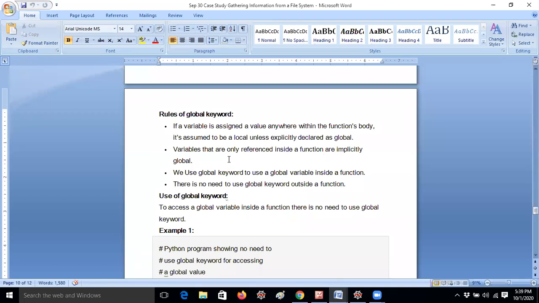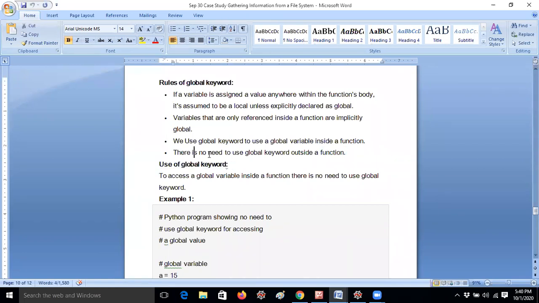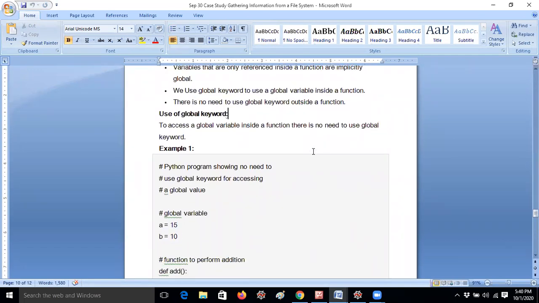For example, if I have a equal to 10 globally, and I specify global a internally, that is also a global variable. Whenever you declare outside a function, there is no need to declare the global keyword. In C language also, the extern keyword is not mandatory to declare a global variable. This is the same here. So to access a global variable inside a function, there is no need to use the global keyword.